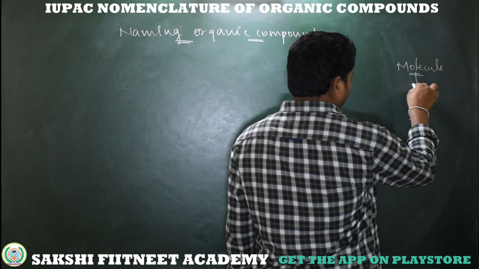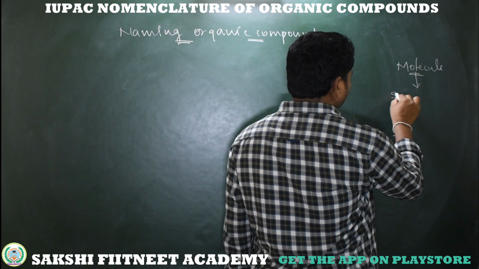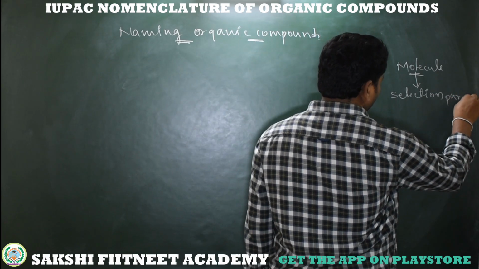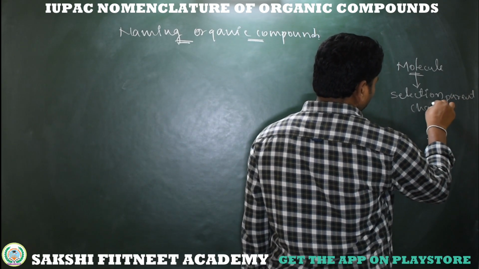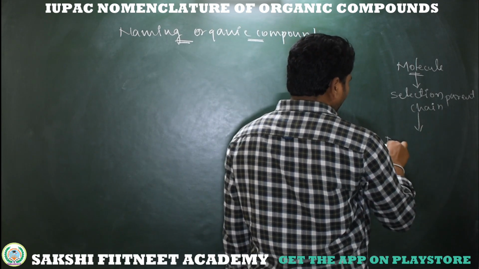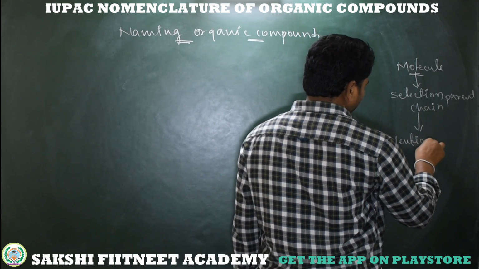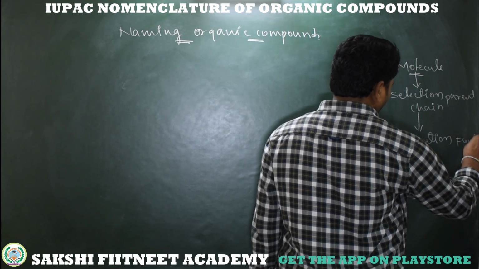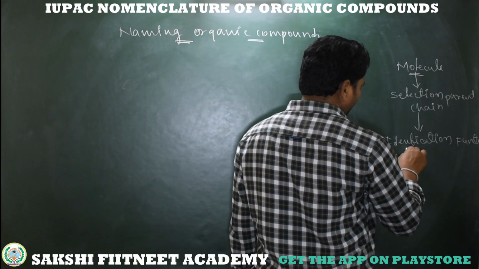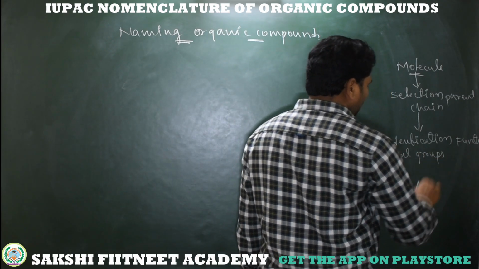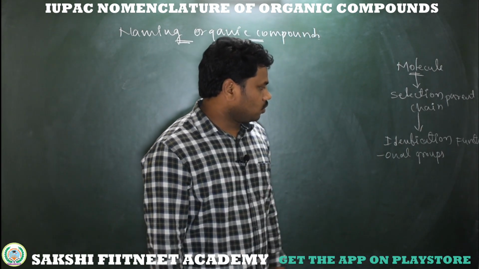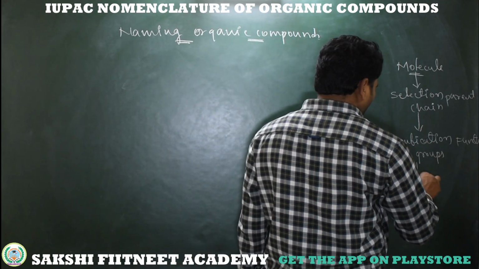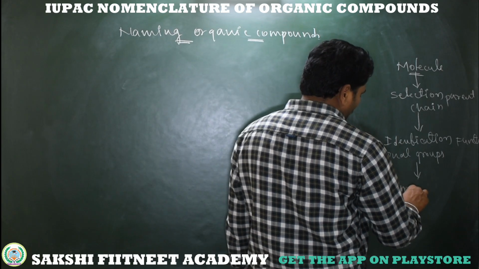So what is the first step? Observe the molecule and select a parent chain. So what is the first step? Selection of parent chain. The next, identification of functional groups. That is major functional groups as well as secondary functional groups. Secondary functional groups we can consider as substituents. So identification of functional groups, then coming to numbering of the parent chain.